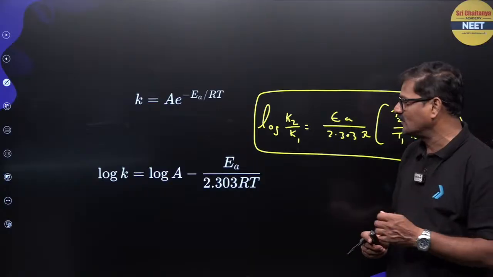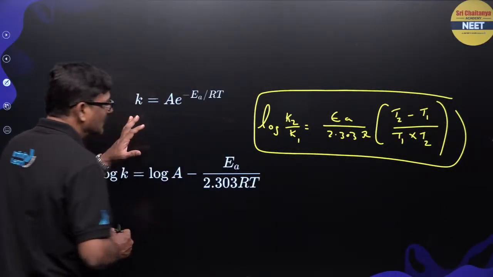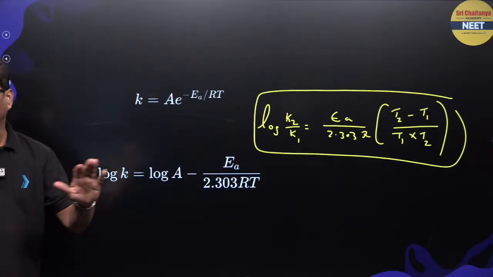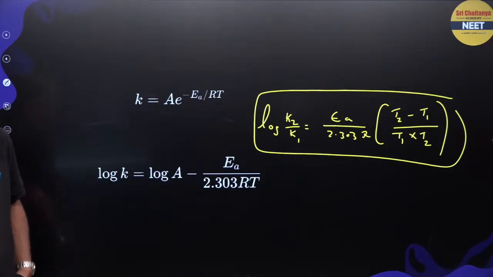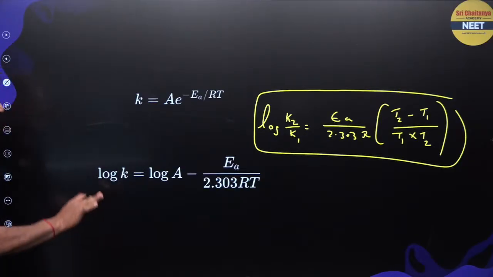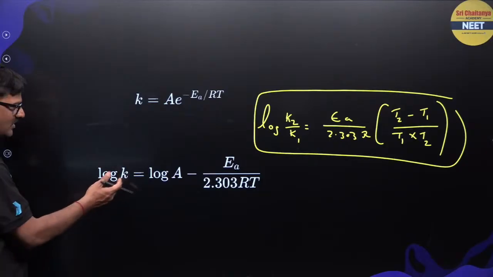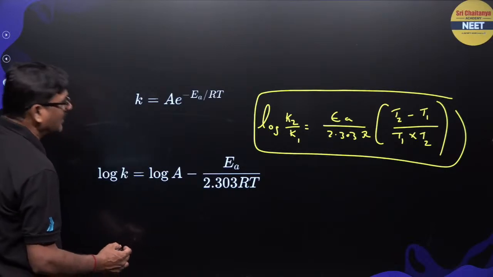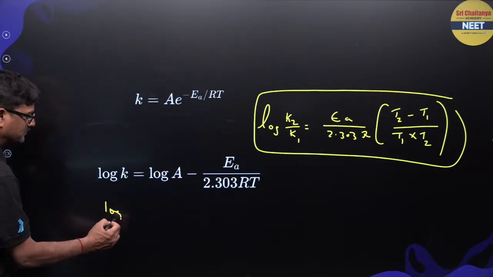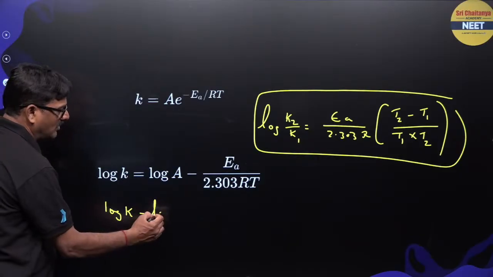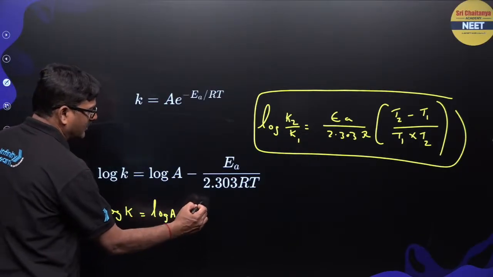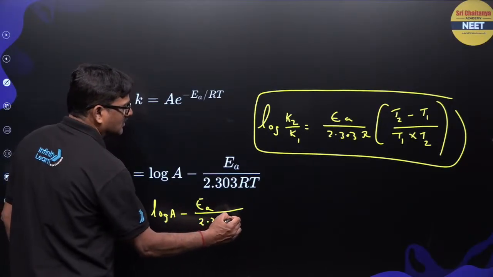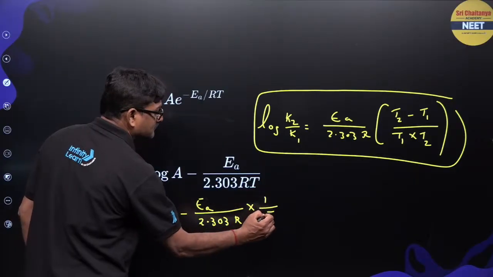Now you can see here, this is the formula, k is equal to A exponent minus Ea by RT. It is the Arrhenius equation. If you forget the graph also, I don't mind, but you can directly do this. So log k is equal to log A minus Ea by 2.303 RT. So I can write this as log k is equal to log A minus Ea by 2.303 R into 1 by T.